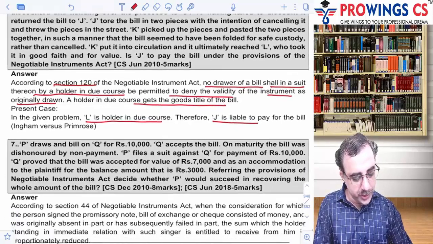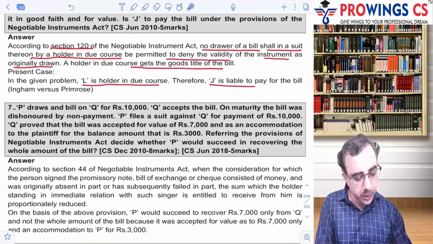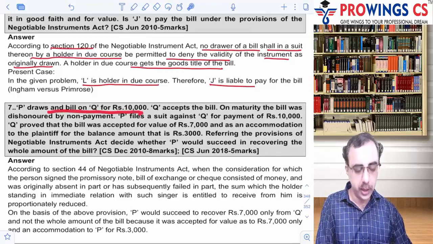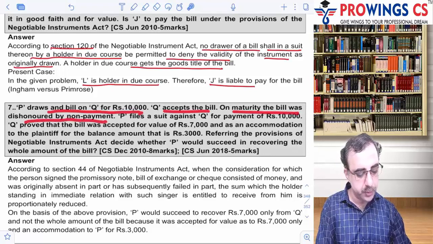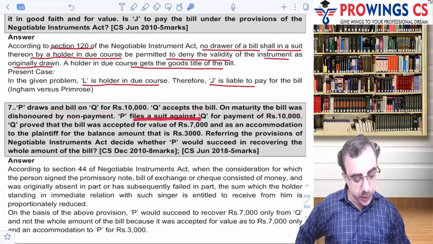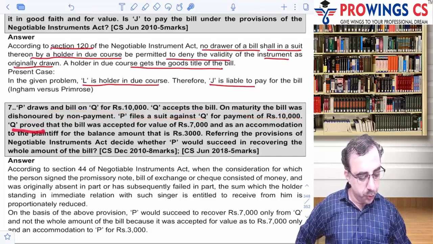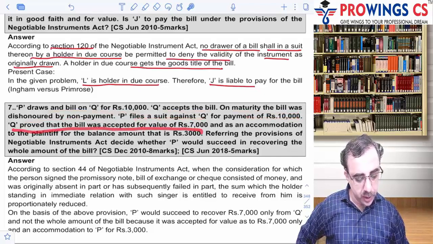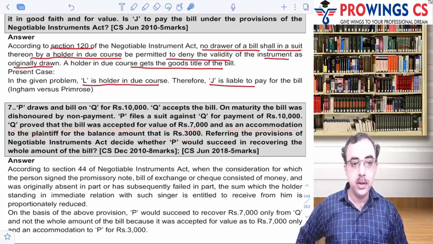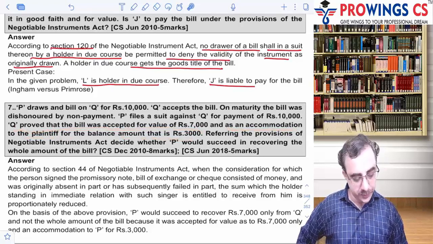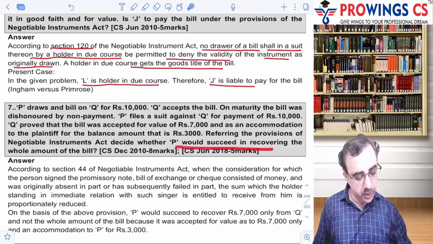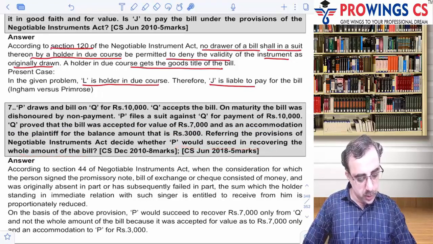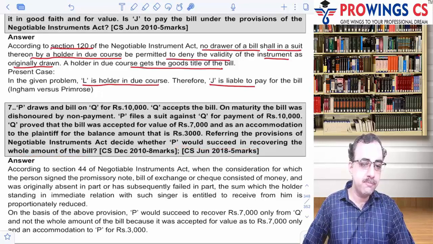Okay, let's see the seventh one. P draws a bill on Q for 10,000. ठीक है, Q accepts the bill. On the maturity, the bill was dishonored for non-payment. अच्छा, पैसा नहीं दिया. P files a suit against Q for payment of 10,000. Q proved that the bill was accepted for value of 7,000 and as an accommodation to the plaintiff for the balance of 3,000. तो ये साबित करता है कि बिल तो एक्चुअली 7,000 का था, 3,000 का accommodation बिल था. Referring to the provisions, whether P would succeed in recovering the whole amount of the bill. Whether he will be succeeding, well, I don't think so.